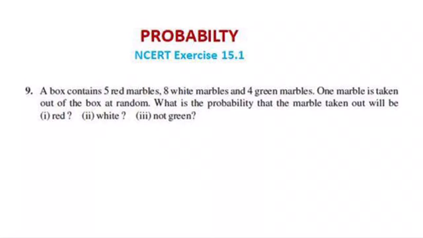Now we have to continue with question number 9. It says a bag contains 5 red marbles, 8 white marbles and 4 green marbles. 1 marble is taken out of the box at random. What is the probability that the marble taken out will be first red, white and not green? So let's write down the data given.